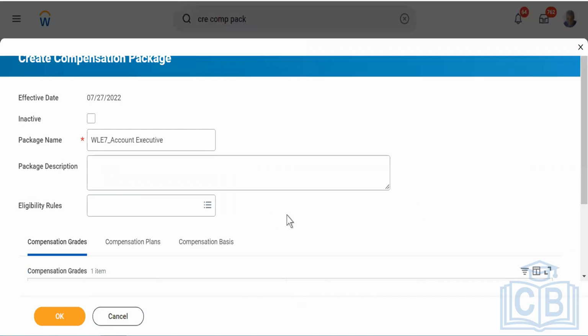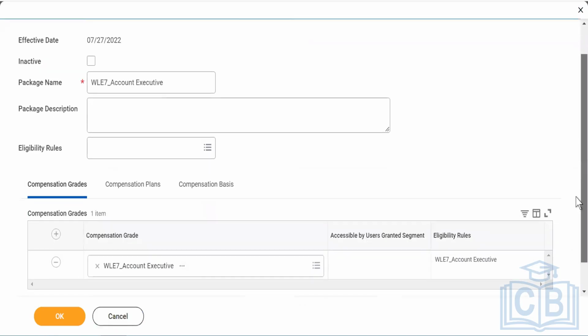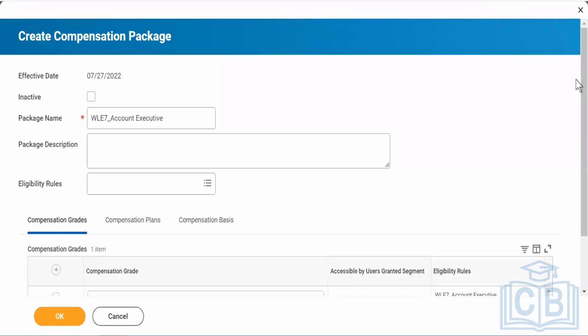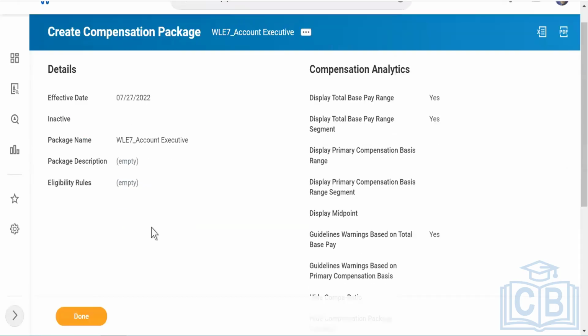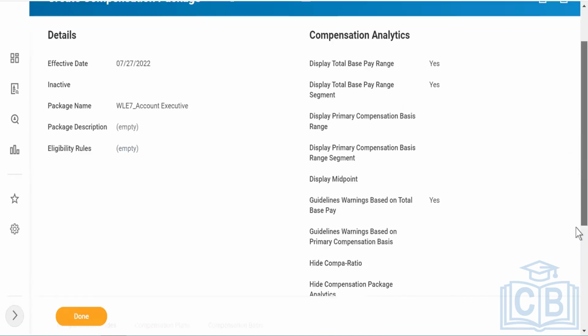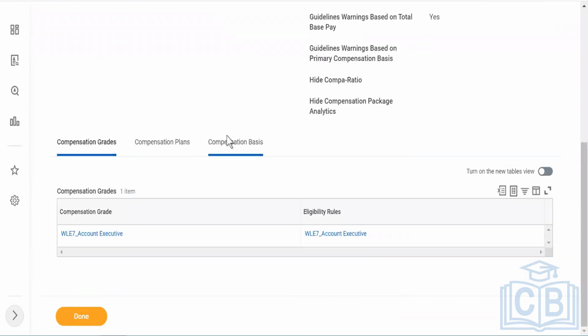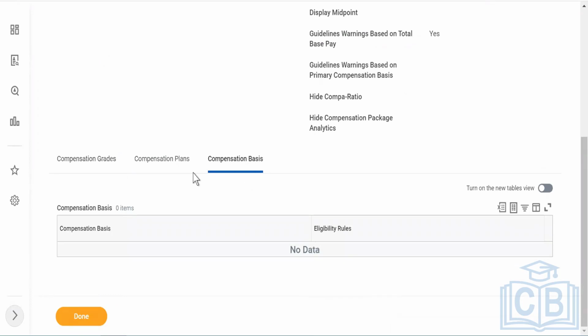Under which module are these covered? Advanced compensation. You have more things in the advanced compensation. That's the reason I said that this is core compensation, which is just like a base for your advanced. If you don't know how to configure this, you would not be able to use the advanced compensation, because when you're creating a package, that is where you saw it. You can add this as a compensation basis in this particular part.